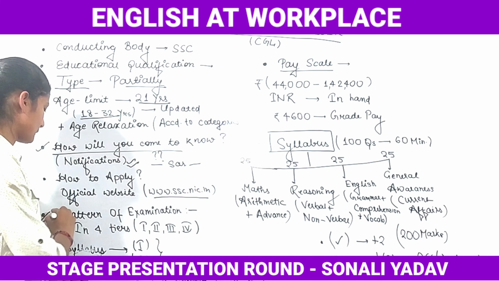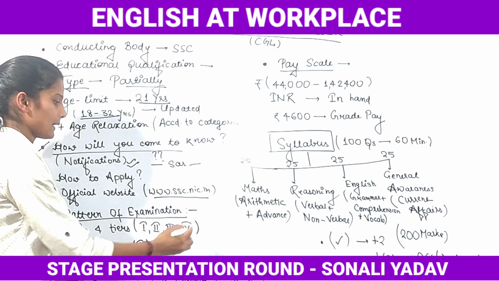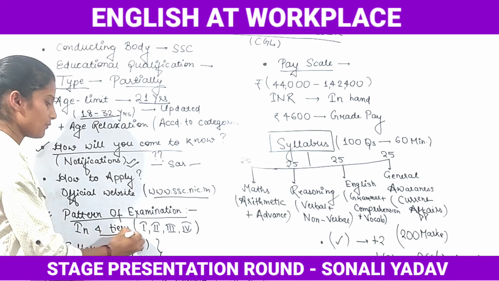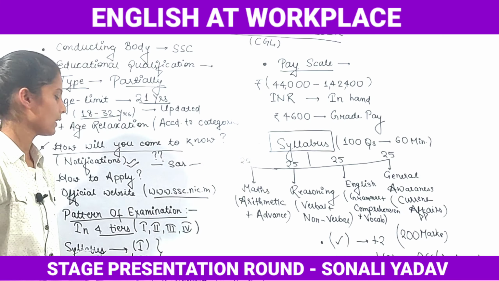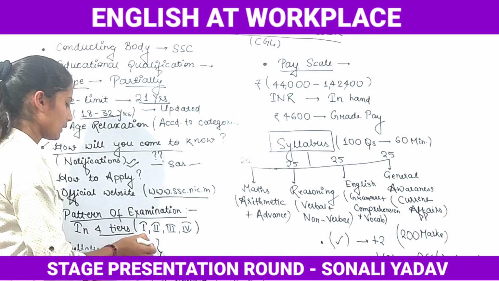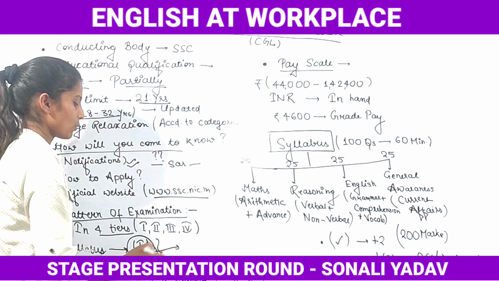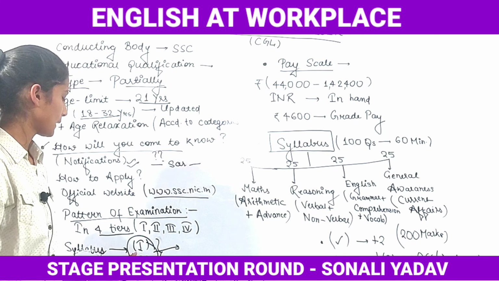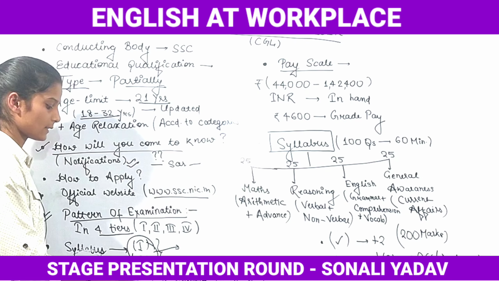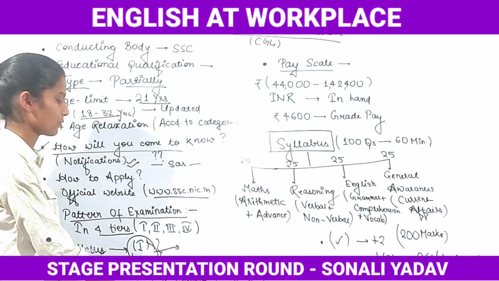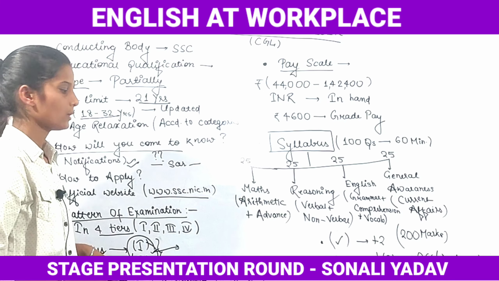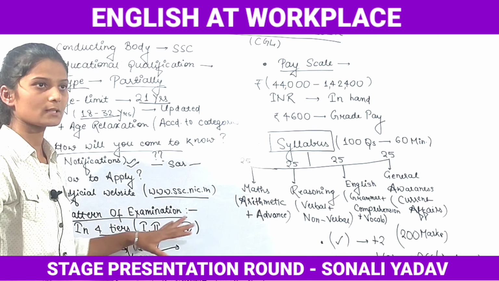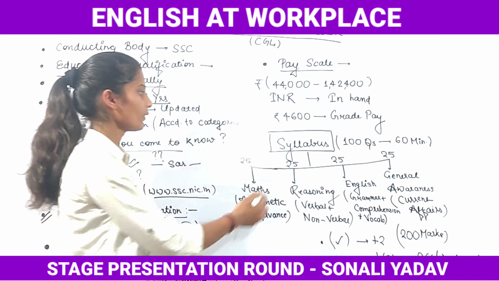Now the pattern of exam. SSC CGL exam is conducted in 4 tiers: tier 1, tier 2, tier 3 and tier 4. First of all we will take the syllabus of tier 1 and tier 2, because as I said earlier, the third and fourth are descriptive papers. So first of all you have to qualify tier 1 and tier 2. Tier 1 is like prelims, you just have to qualify this.